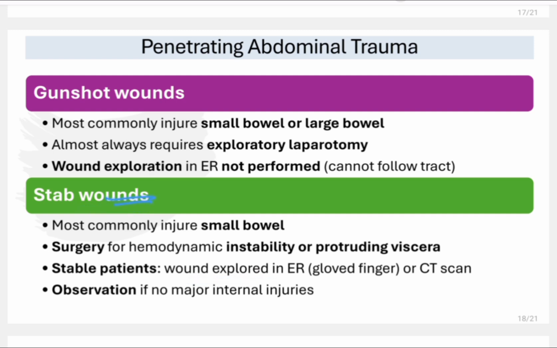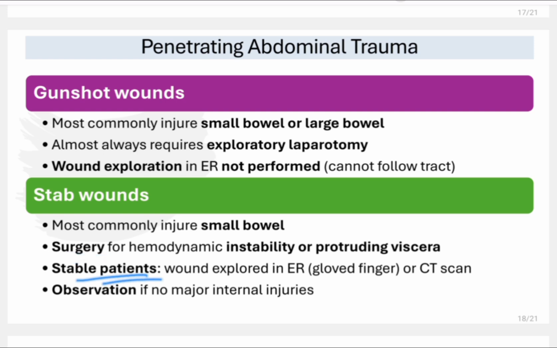So coming to stab wounds, what is the most common injury? Small bowel. Surgery is done for hemodynamic instability or protruding viscera. If there is hemodynamic instability or protruding viscera, then you will do the surgery.